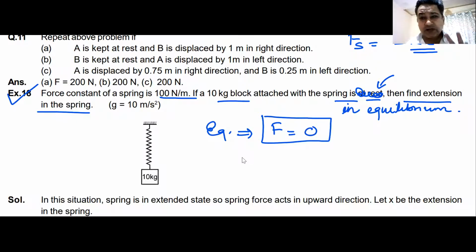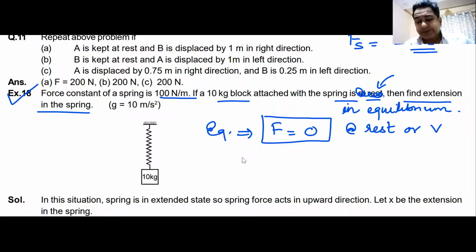And then you can remember Newton's first law. If the body is at rest, it will remain at rest, or if it is in motion, it will move with the same constant velocity.